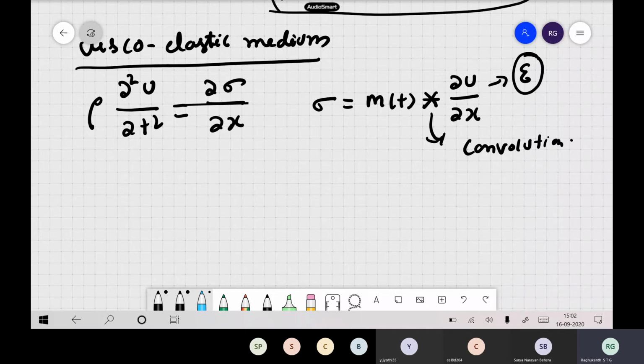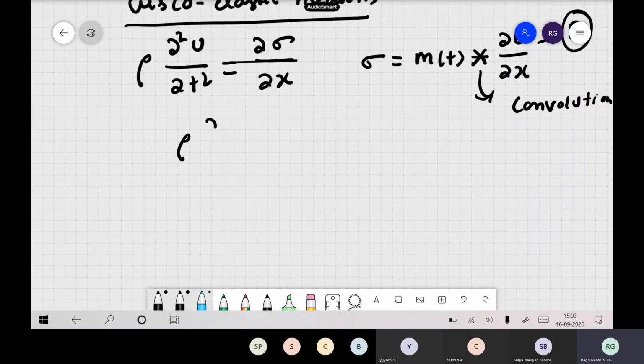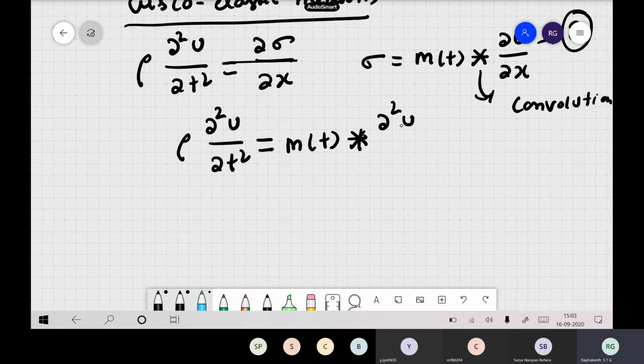Now if you substitute in this expression, you can write ρ ∂²u/∂t² equal to M(t) convolved with ∂²u/∂x². So this is the equation for a viscoelastic medium. For an elastic medium, the convolution is replaced by multiplication and M becomes a constant. For a viscoelastic medium, M becomes a function of time, and multiplication is replaced with this convolution integral.